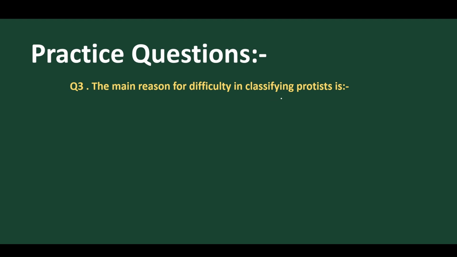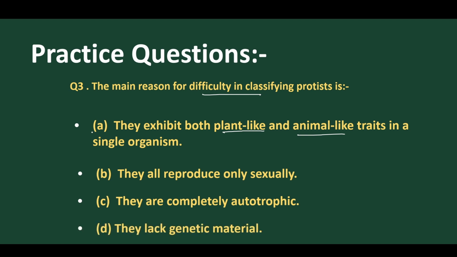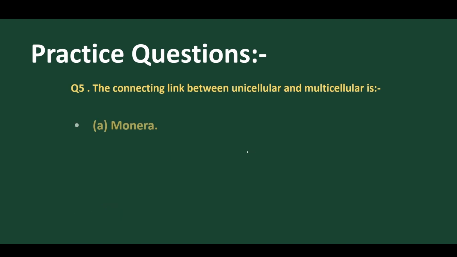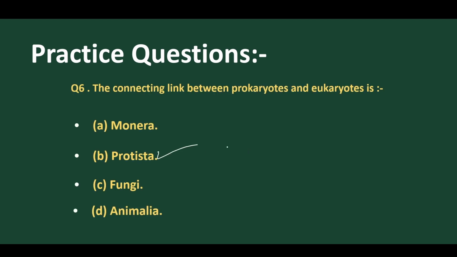Now the main reason for difficulty in classifying Protista is that they have both plant character and animal character, so we are unable to differentiate. They all reproduce only asexually or completely autotrophic? No, these are not the points. So the answer is that they exhibit both plant-like structure and animal-like traits. The most diversified kingdom, as we all know, is Protista. The connecting link between unicellular and multicellular, as we discussed, is Protista. The connecting link between prokaryotes and eukaryotes, as we have discussed, is Protista.